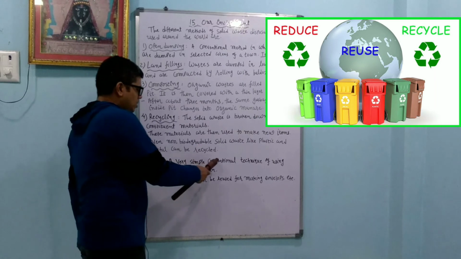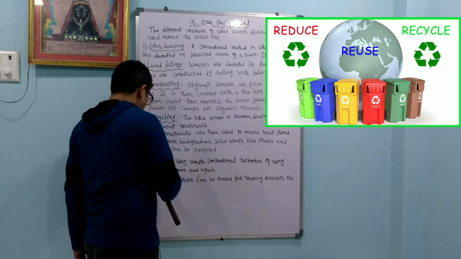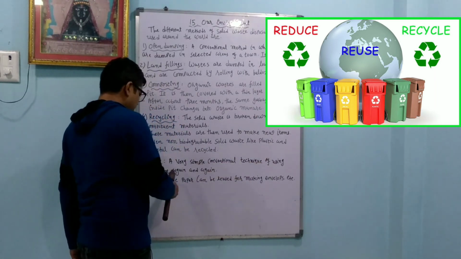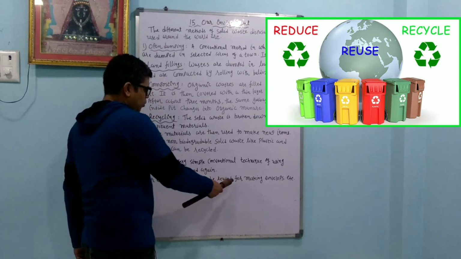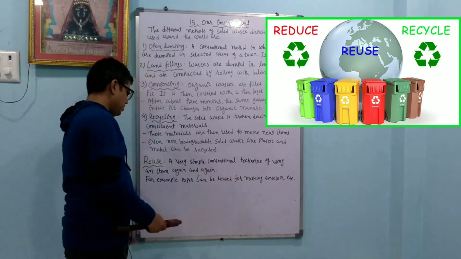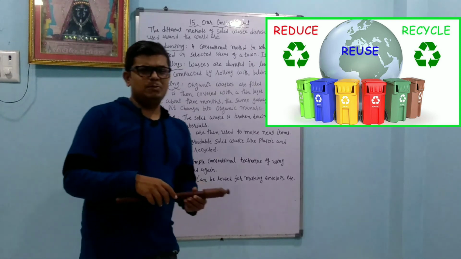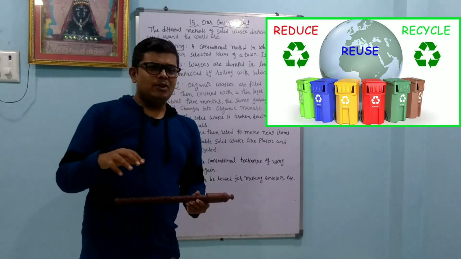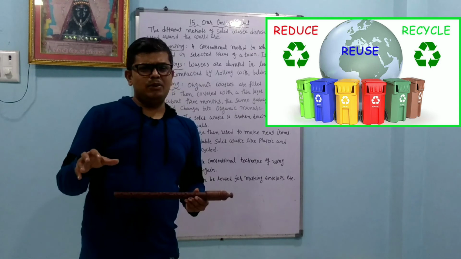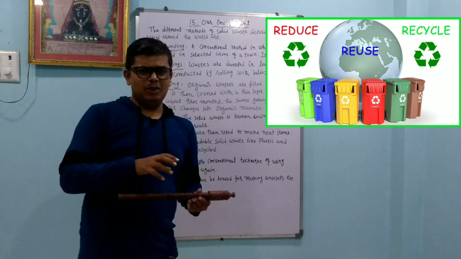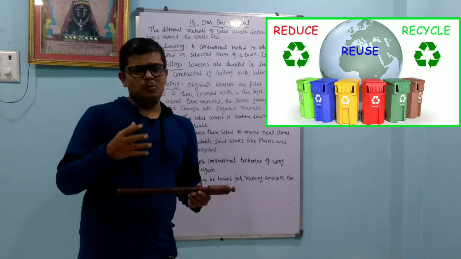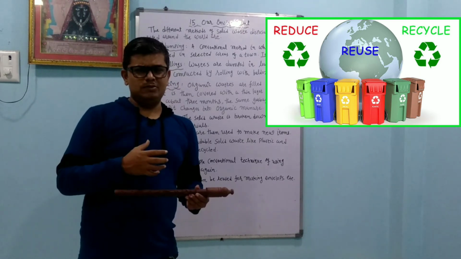Reuse: a very simple conventional technique of using an item again and again. For example, paper can be reused for making envelopes, etc. Suppose we use the paper and now we throw it away. After that, the paper can be used again and again by making envelopes. We can take so many examples of reuse.